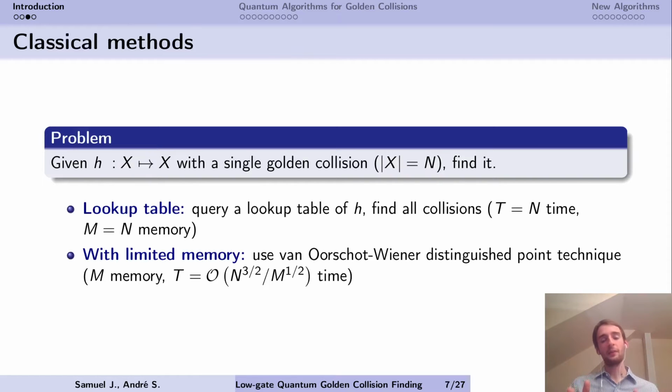So classically, if we have a function and we want to find the golden collision, we can just query a lookup table of this function and sort the table. We find all collisions, it takes time n, memory n. If the memory is limited, the best method to use is van Oorschot-Wiener's distinguished points technique. It has a best time-memory trade-off.